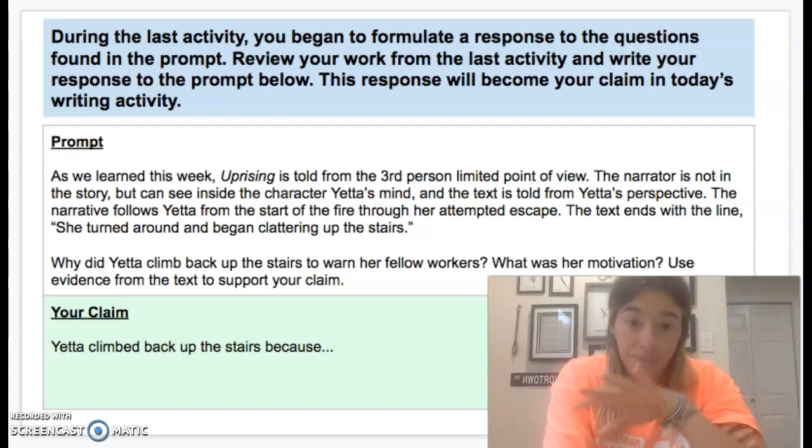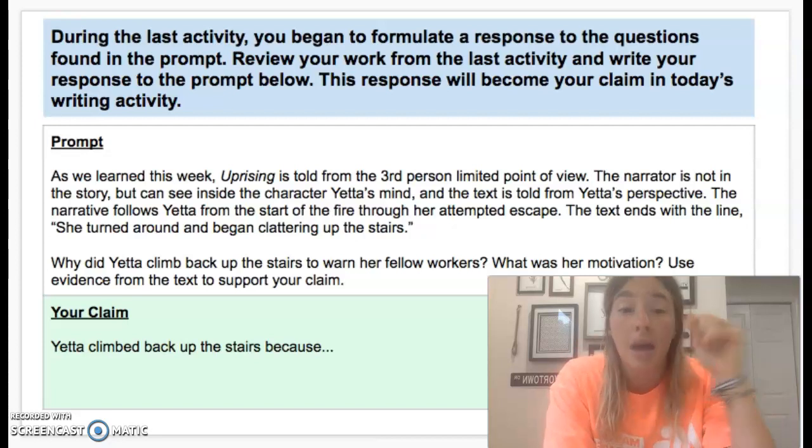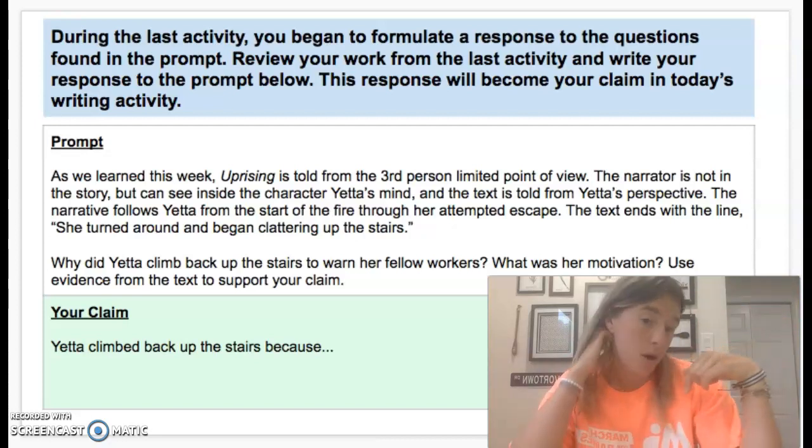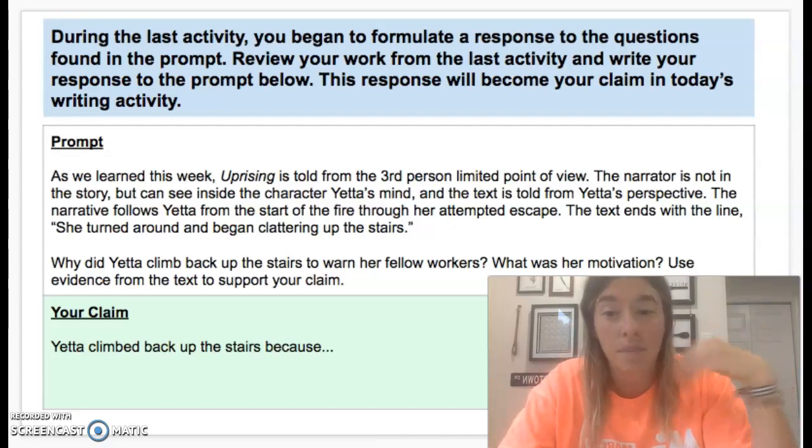So if I were you, I would open up a new tab, go back into Classroom, go to yesterday's activity, and have it available the entire time that you're working on today's. That way you can go back and forth. You don't have to keep opening it up and all that kind of stuff. I would keep it the entire time that you're working today.